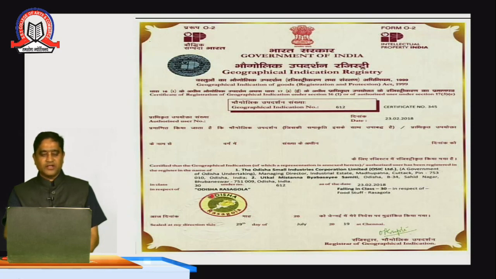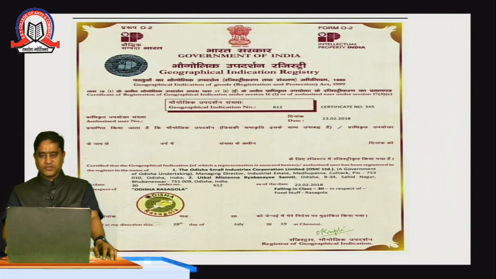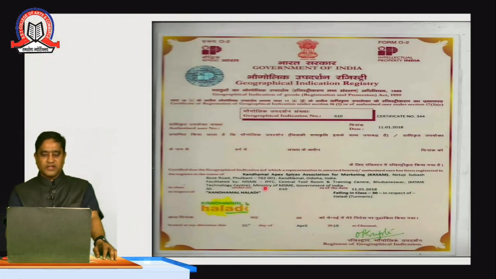Odisha Rasgolla, a particular product of Odisha, has been registered under the tag and the validity is also shown. Here the date of issue, the class of geographical indication and the certificate number have been published. The second format is haldi, that is turmeric, from Odisha, which has also been registered under the GI tag. The officer called the Registrar of GI registers and issues the certificate in Form O-2.